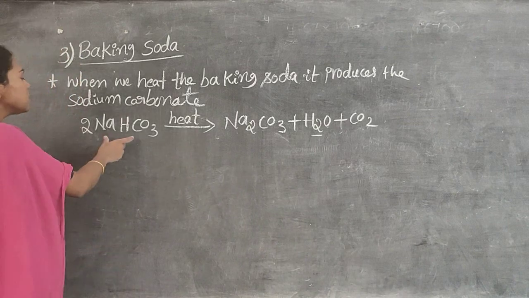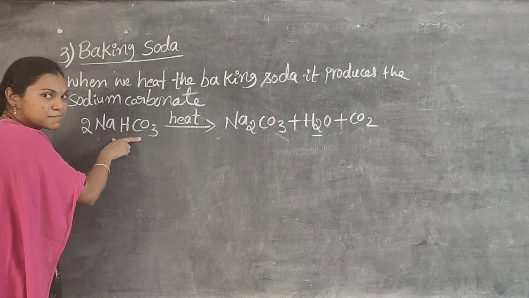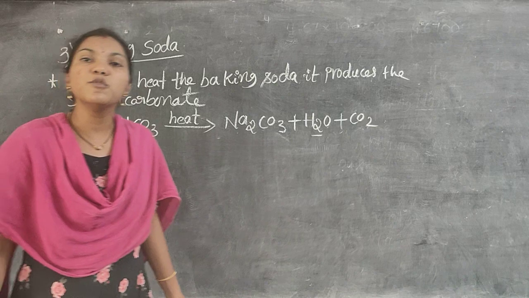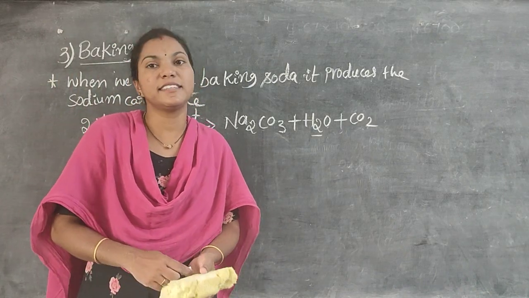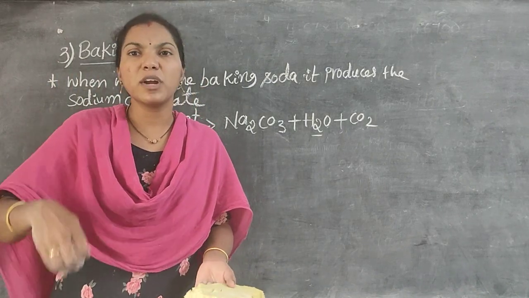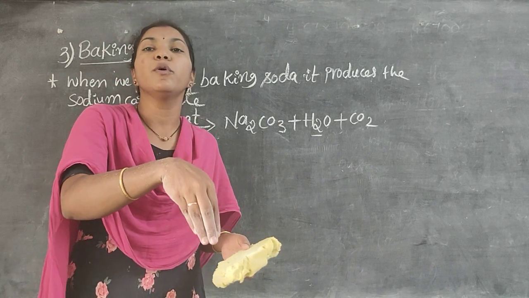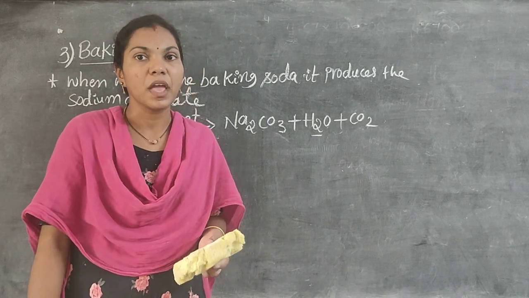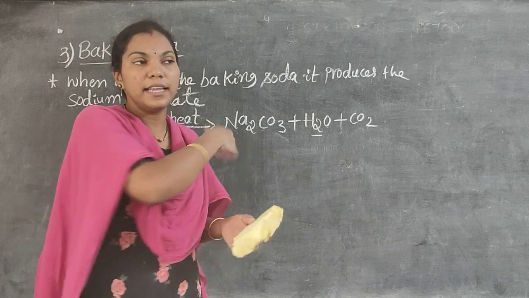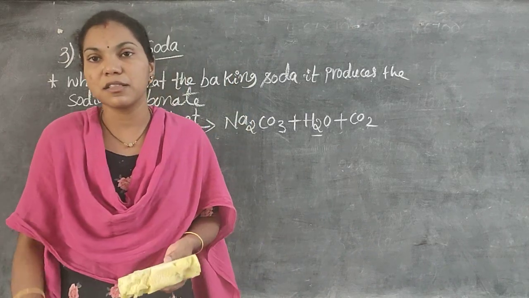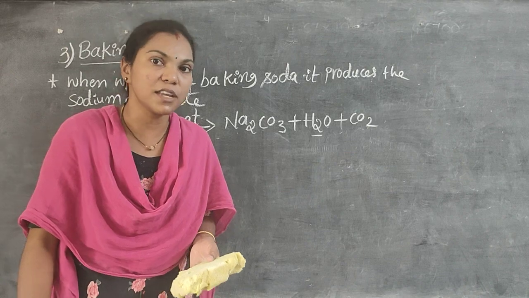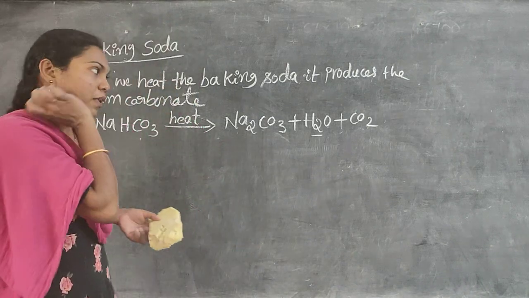So when we heat the sodium bicarbonate, why? Because the baking soda is used for faster cooking in our kitchen. Baking soda is what we generally call soda podi. It is added when cooking dosa and idli also. Why do we use baking soda for faster cooking? I told you.